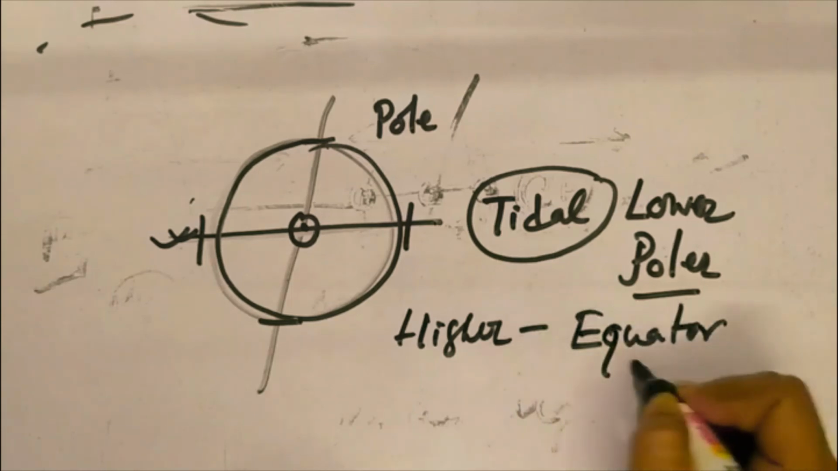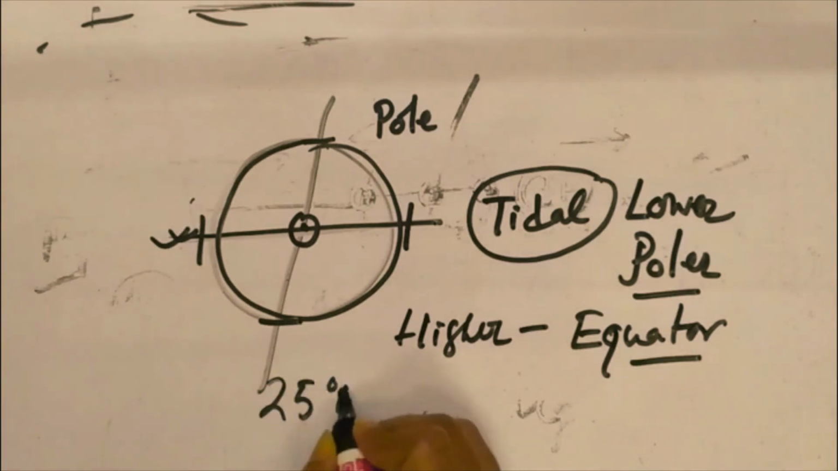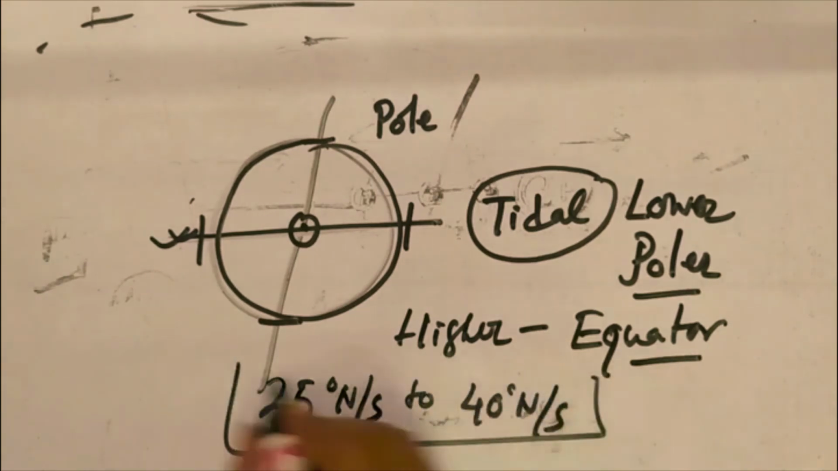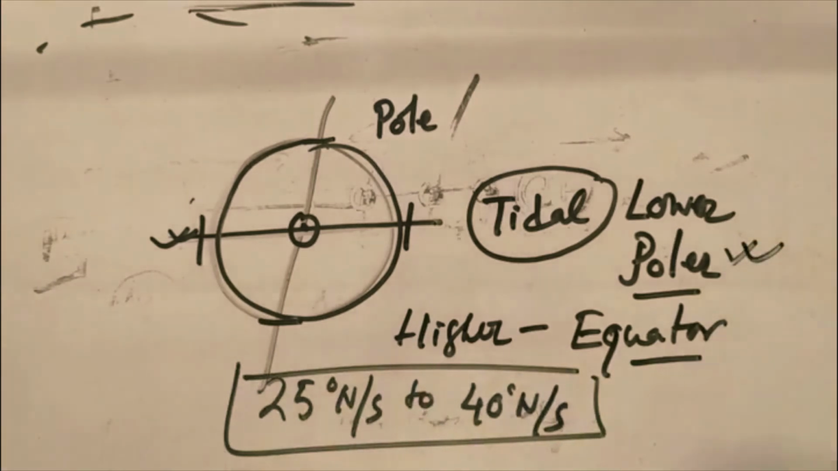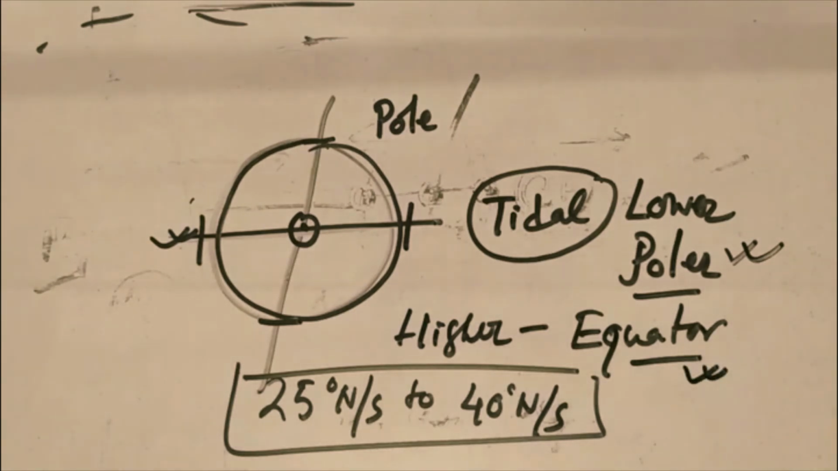But tidal activity is more prominent and dominant in the mid latitudes, within 25 to 40 degrees north and south. It's lesser at the pole due to the higher gravity of the earth, and higher at the equator compared to the pole. It plays a very important and dominant role, and the magnitude is very high in the mid latitudes.